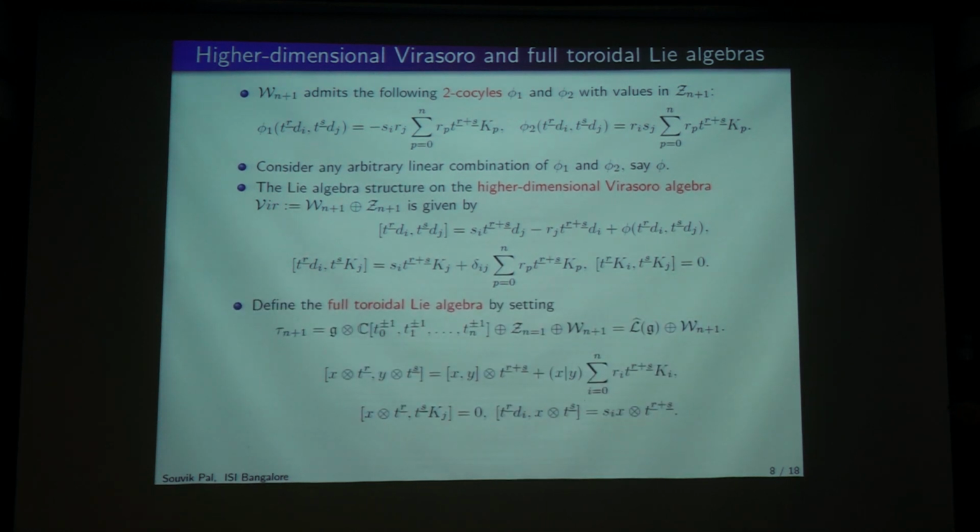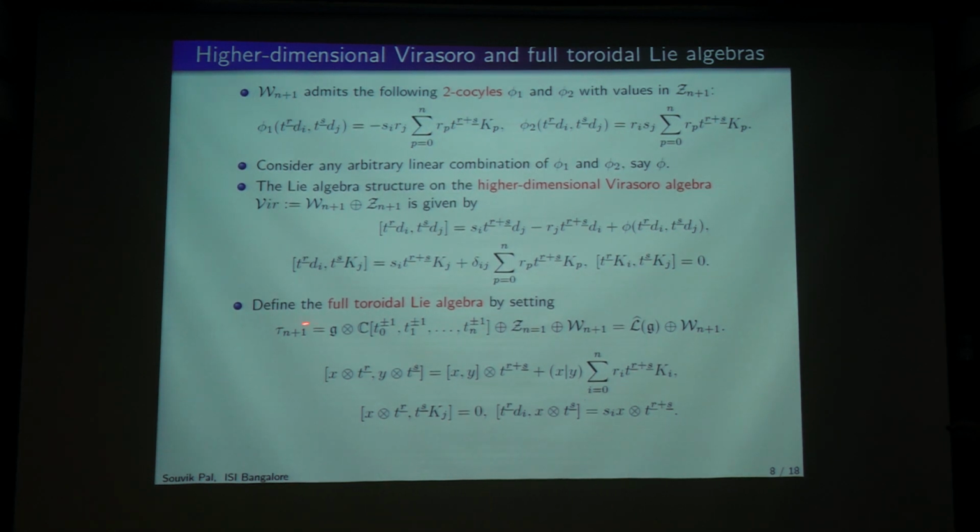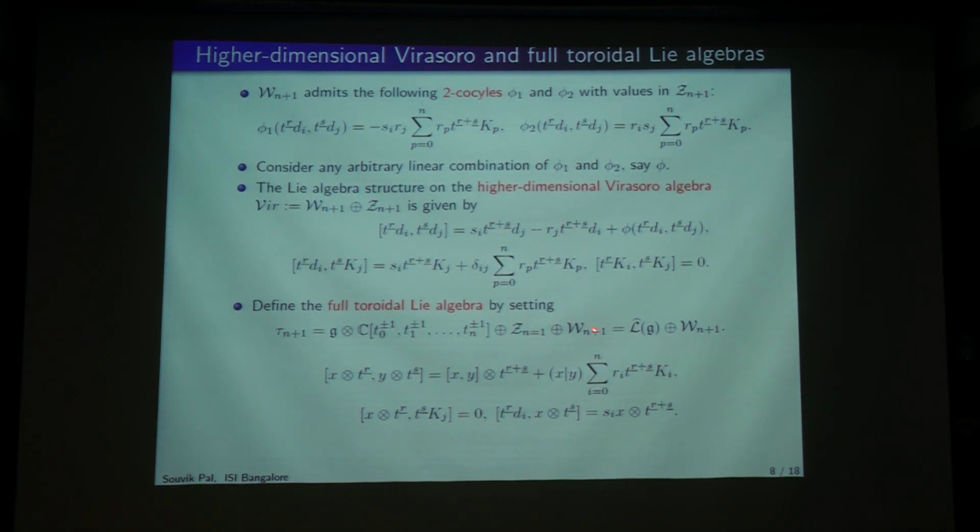Okay, now I can do the construction corresponding to the affine Virasoro algebra in the higher dimensional setup by just taking this loop and this thing. So this part is the higher dimensional setup for affine, and this is the higher dimensional Virasoro. That is what I did. And again, the center here is also very small, given by these k_i's.